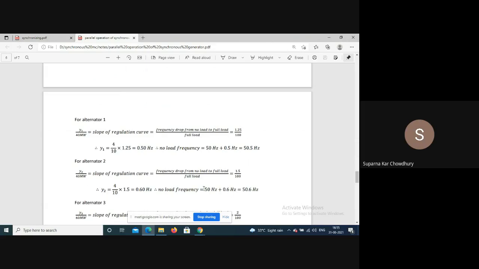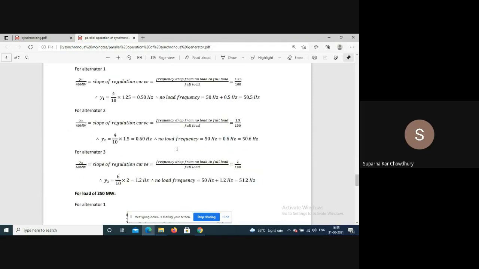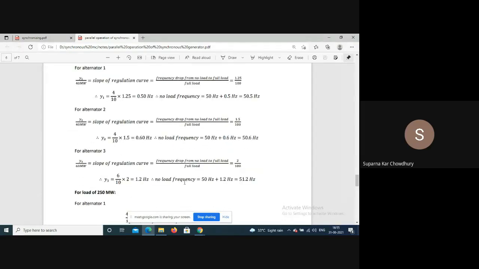So the no load frequency will be 50 hertz plus 0.6, so 50.6 hertz. For alternator 3, similarly y3 by 60 is equal to the slope of the curve, so that is 2 by 100. So y3 is 1.2 hertz, and the no load frequency is 51.2 hertz.